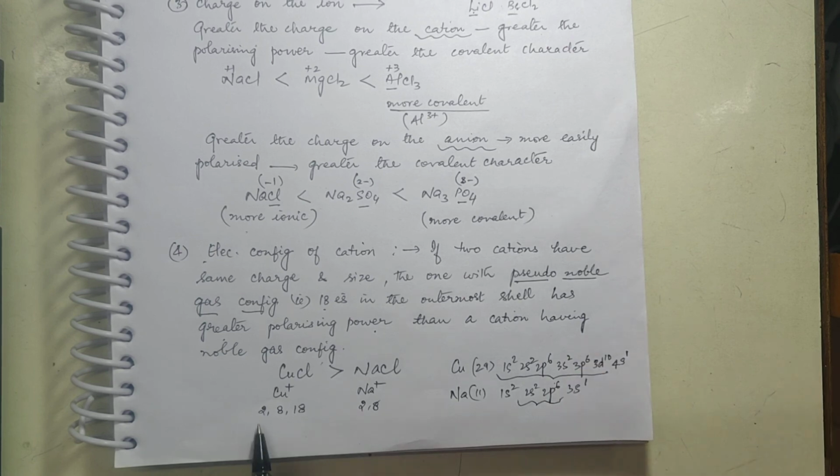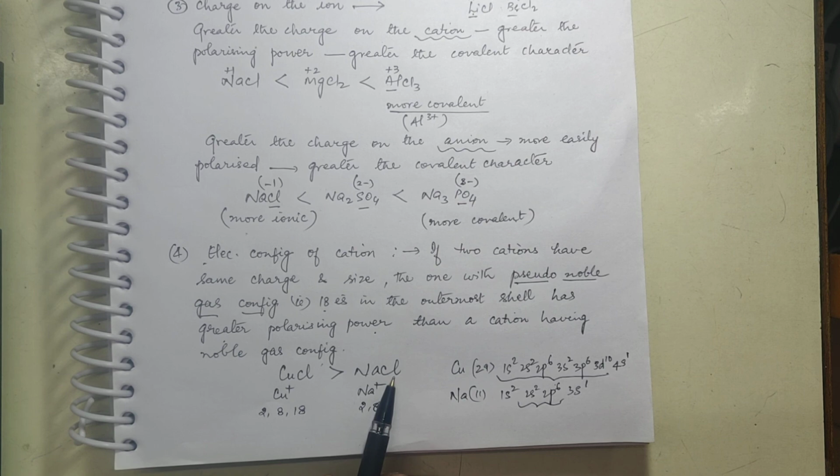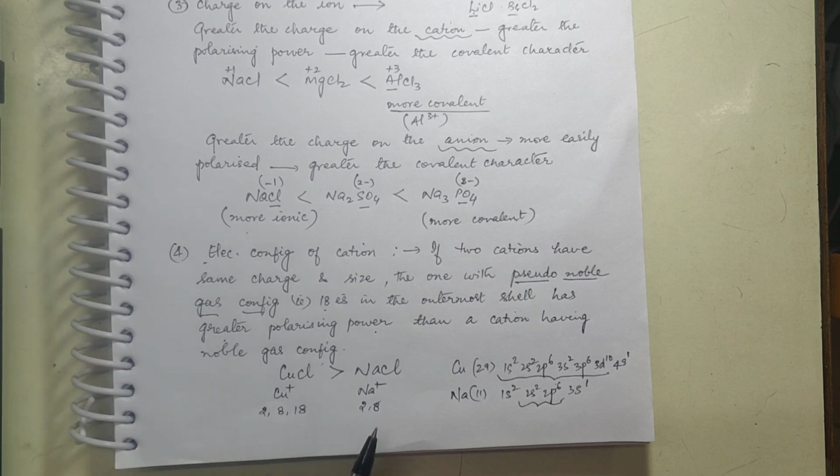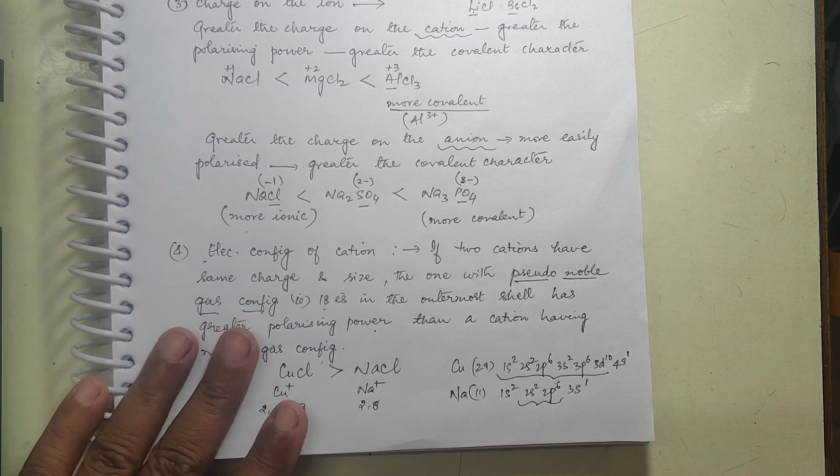So CuCl will be more covalent than NaCl. These are the 4 points which are to be understood very clearly on the basis of Fajans' rule. Apart from this, we also need to know how solubility differs. That we will see in the next lecture.